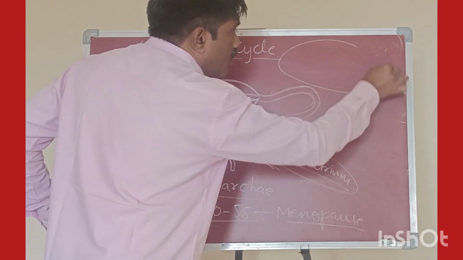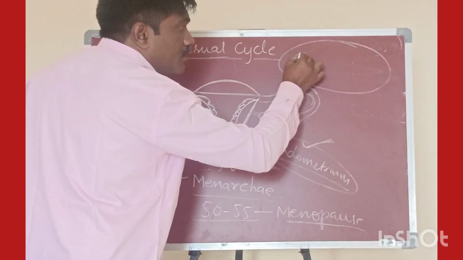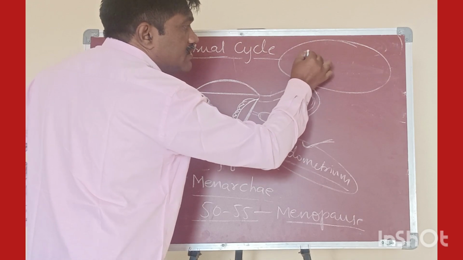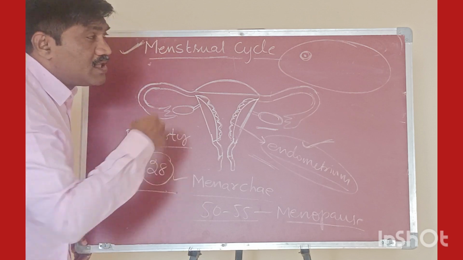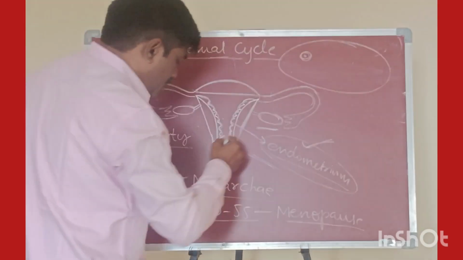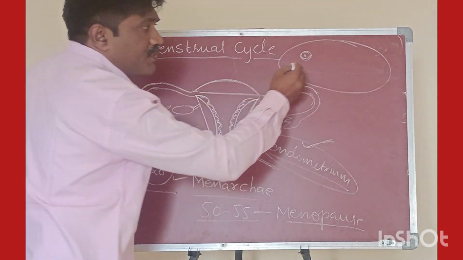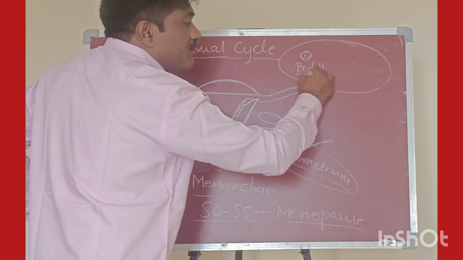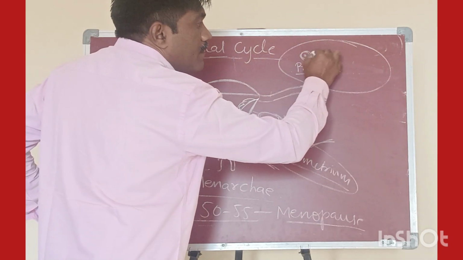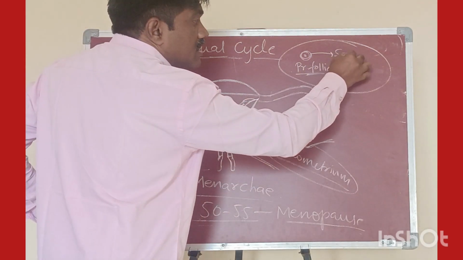This is the ovary. In the ovary, what happens? First, primary follicles are present. At the puberty age, when puberty comes, these primary follicles generally mature into secondary follicles.